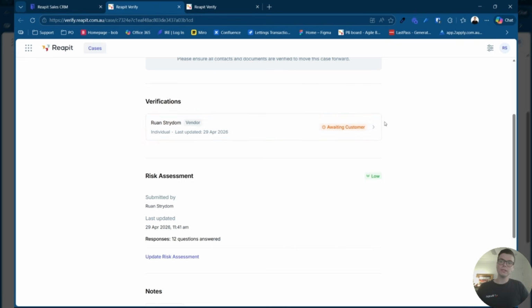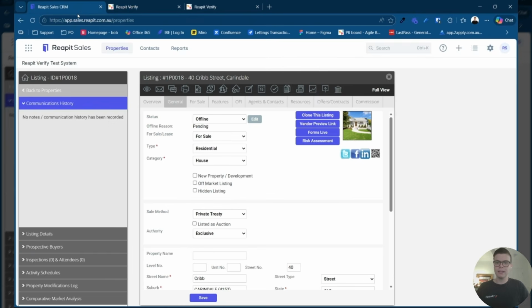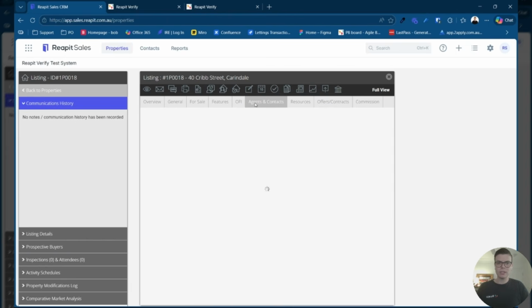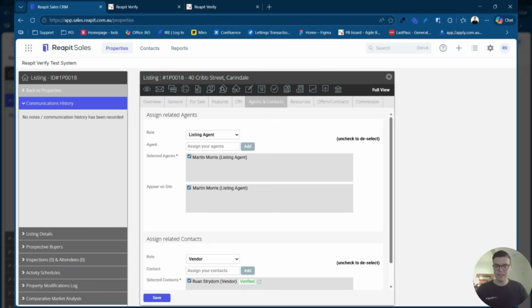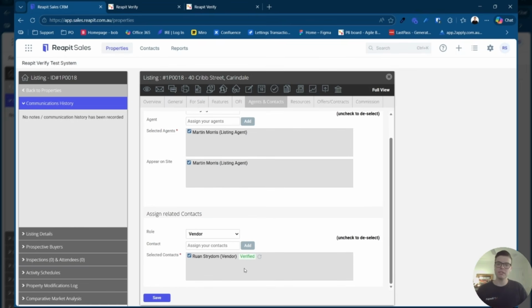What we'll do now is head back to Reapit Sales and back to our Agents and Contacts section, and we'll go ahead and refresh our contacts. Hitting the refresh button against the status for your vendor will do a check to make sure that they have now completed their verification. In this case, you can see that the verification has been completed and the result has come back as verified.